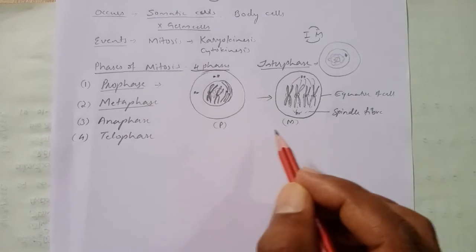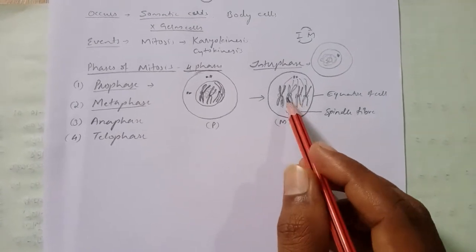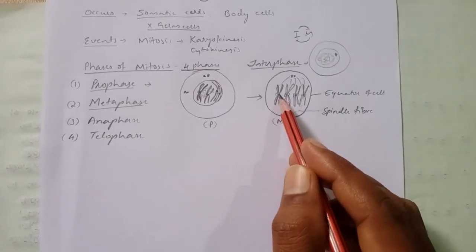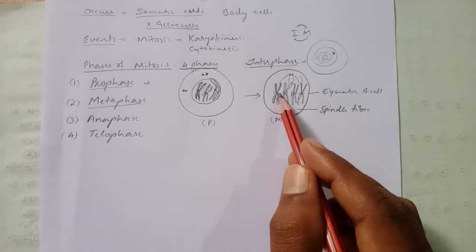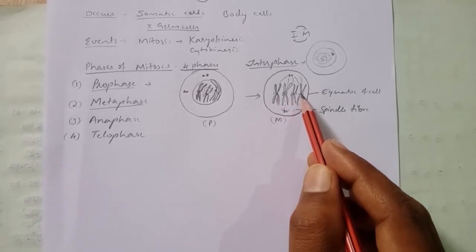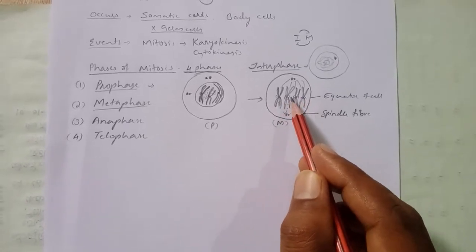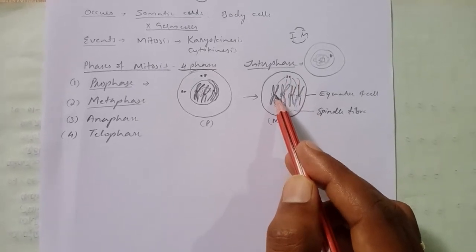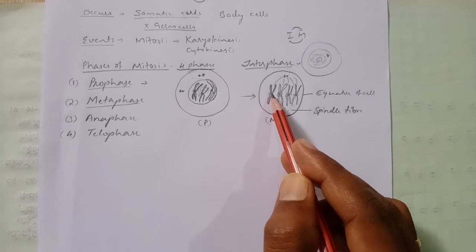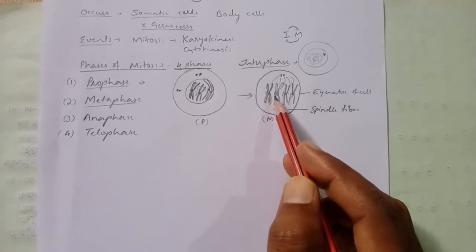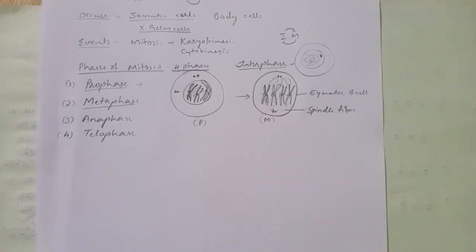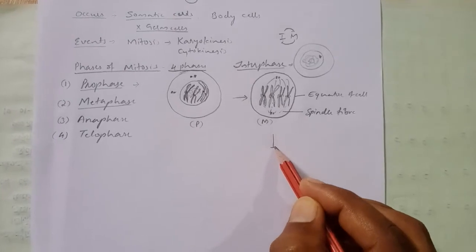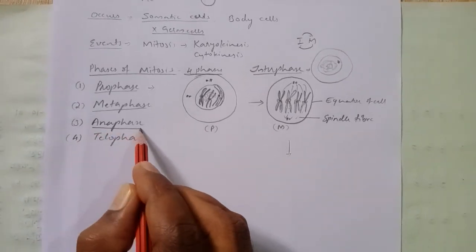So later on, these chromosomes, when they come at the equator, are all attached with the spindle fibers at the kinetochore. This is the bracket-like structure, kinetochore we can say. So in the next stage, you can consider anaphase.